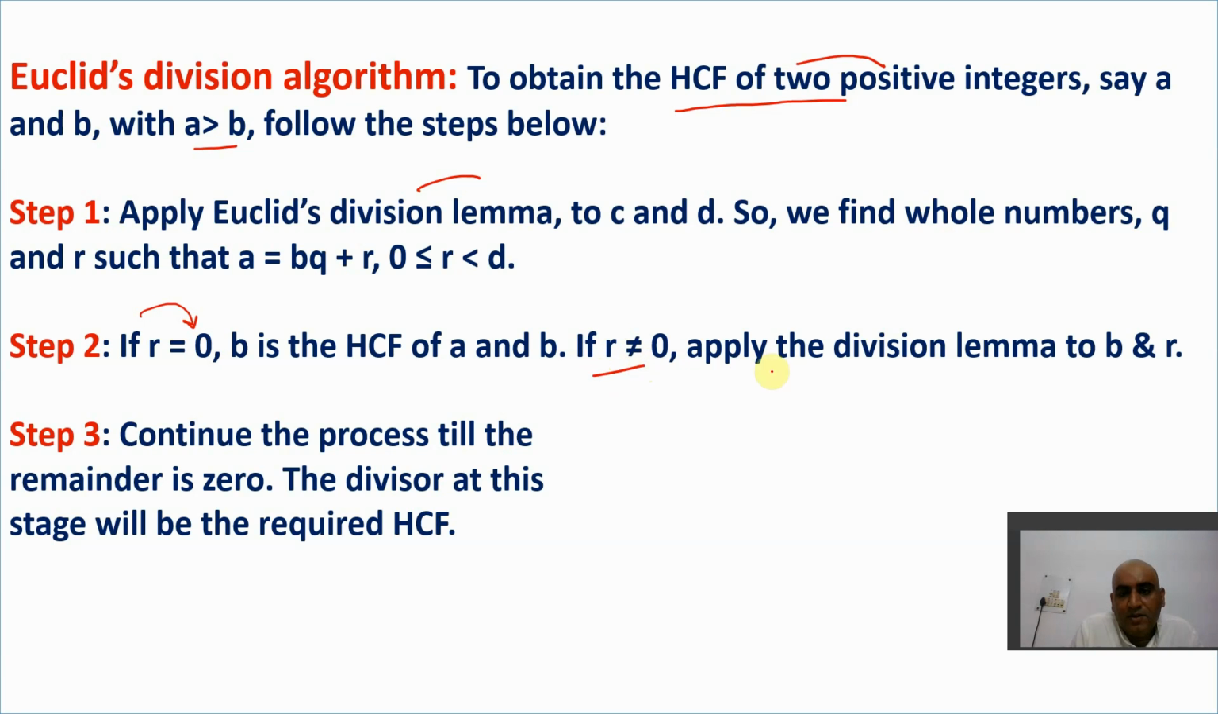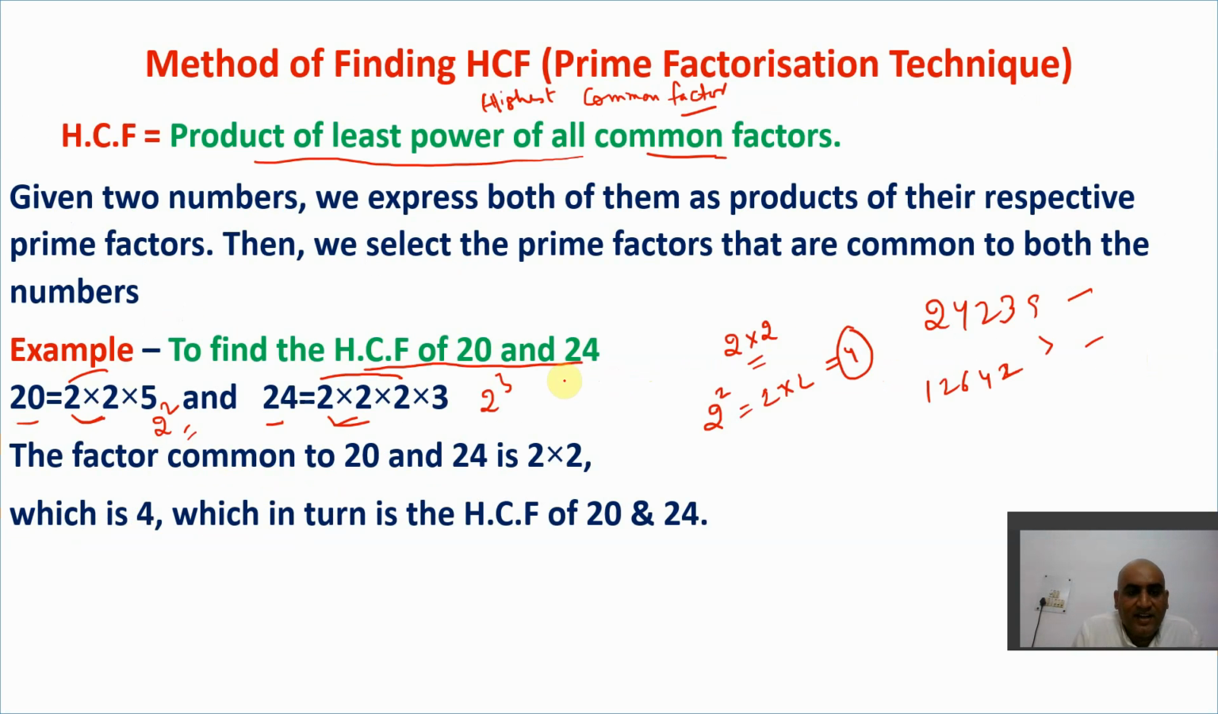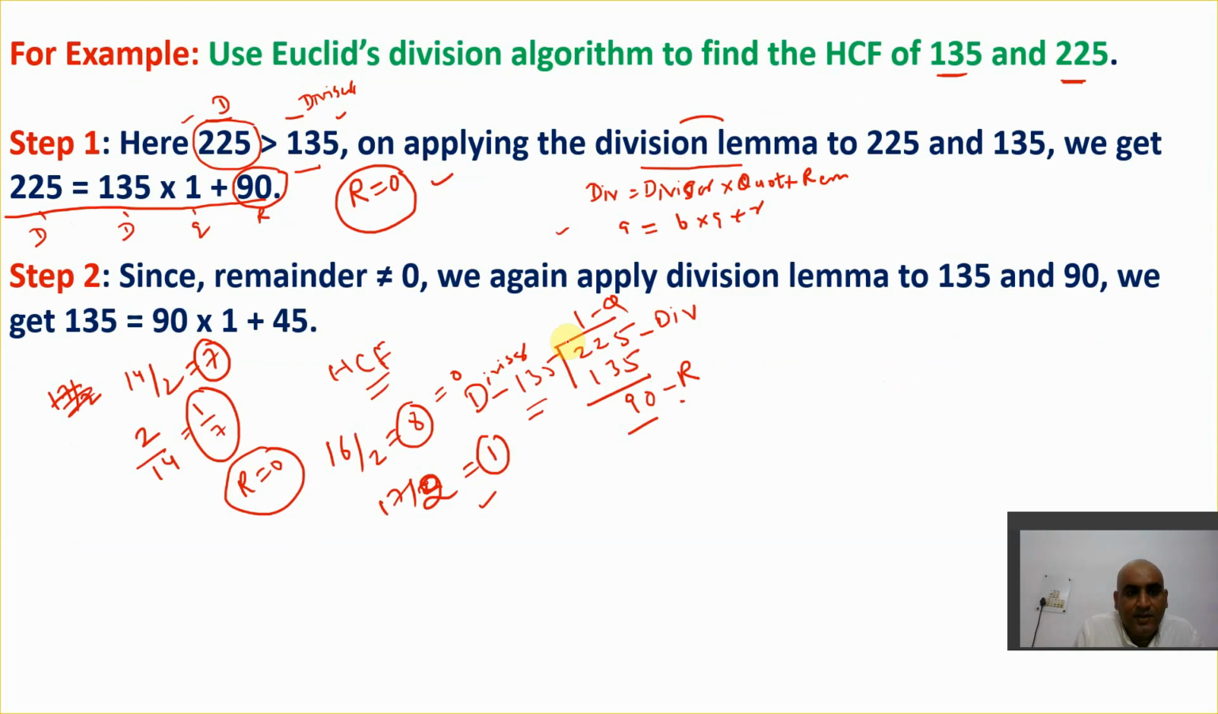And if r is not equal to 0, apply it again, but you have to apply it to b and r, that is, the divisor and the remainder. In the first step, r is not 0, so we apply it again on b and r as per the concept. So the next step we use 135 and 90. Now 135 becomes the dividend and 90 becomes the divisor.